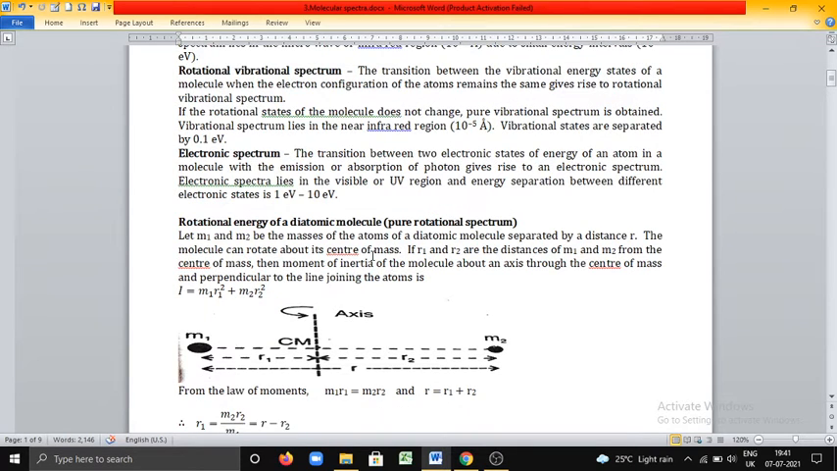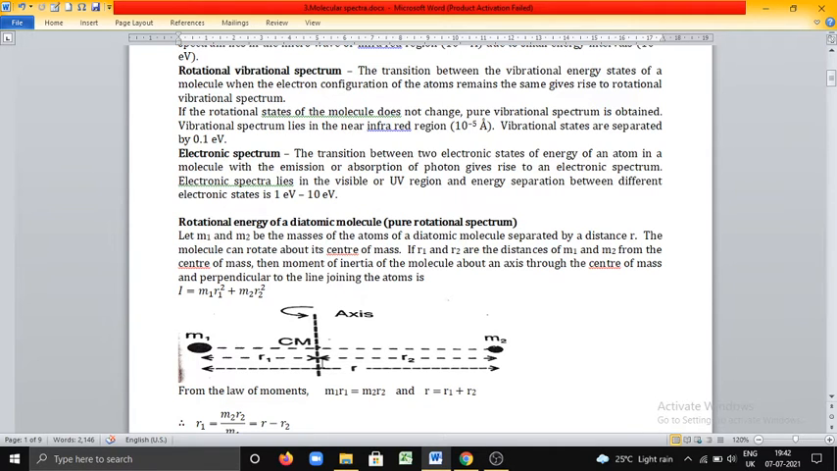Let us consider M1 and M2, the mass of the atoms of a diatomic molecule separated by a distance r. The name itself indicates diatomic, that means a molecule containing two atoms. Let M1 and M2 be the mass of the atoms of a diatomic molecule, which are separated by distance r. The molecule can rotate about its center of mass.